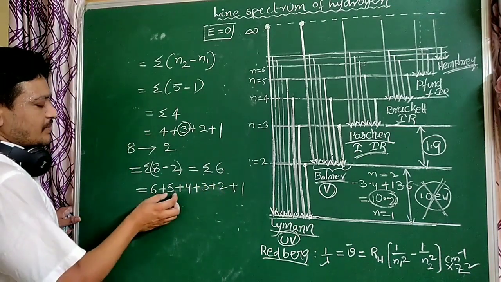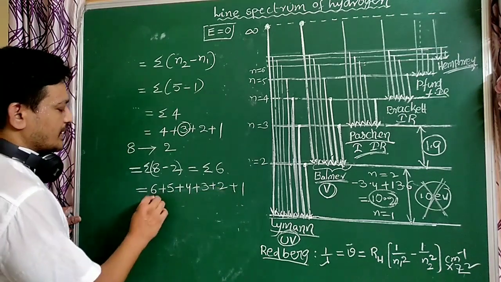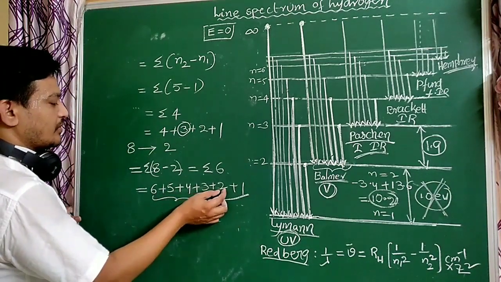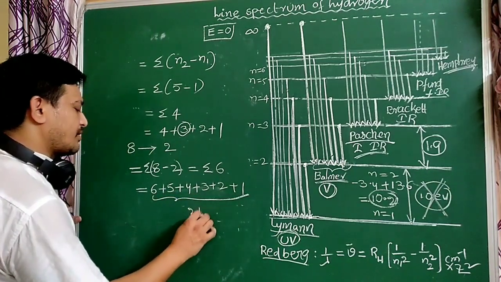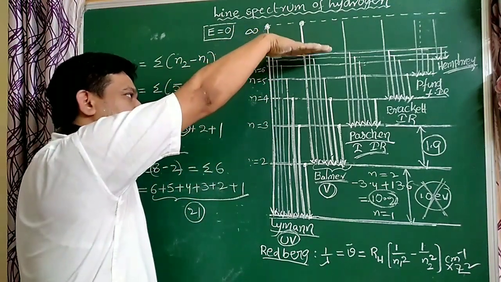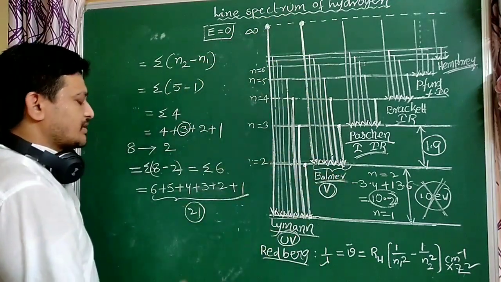So 6 plus 5 plus 4 plus 3 plus 2 plus 1. Total how many lines are formed? 11, 15, 18, 20, 21 lines are formed. The electron present in the 8th orbit comes down. How many possibilities are there?